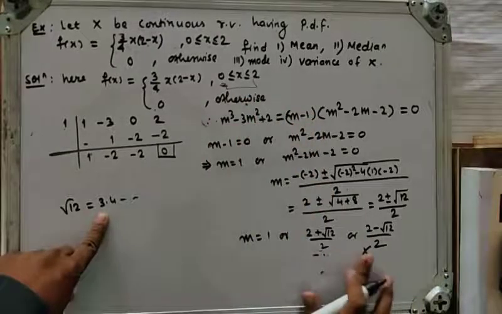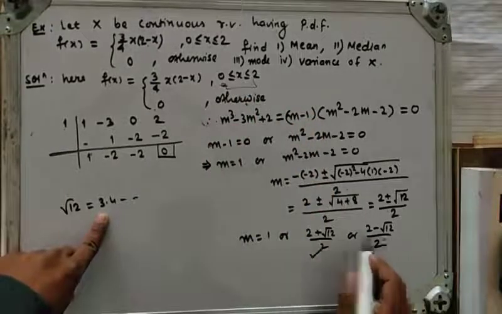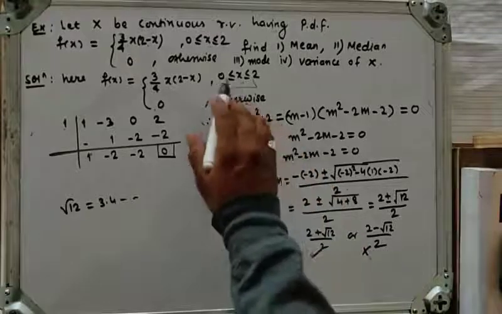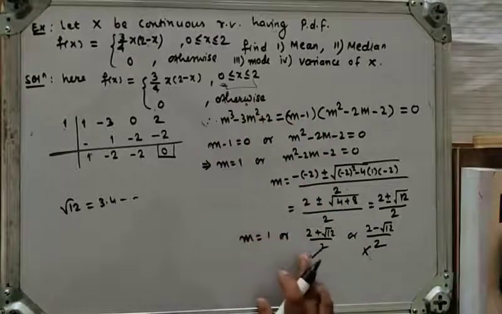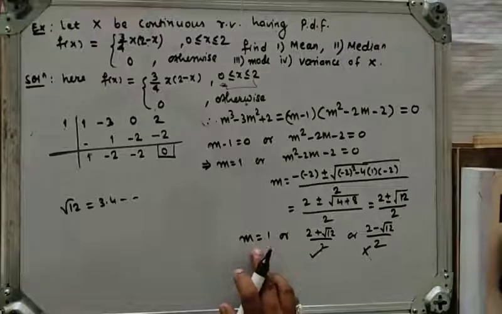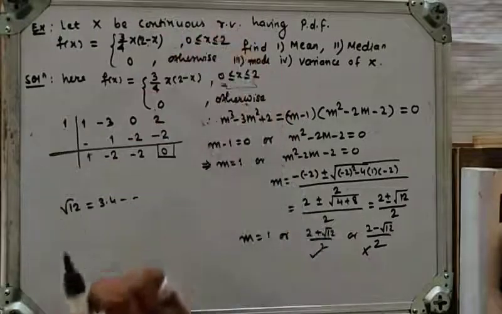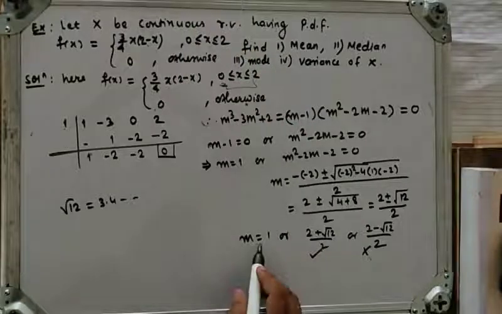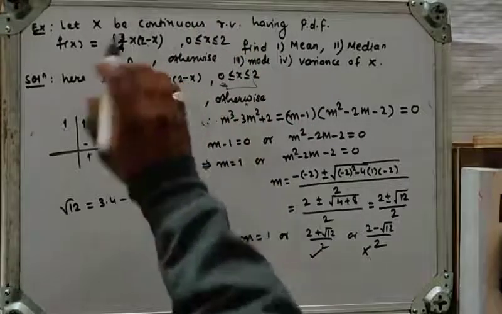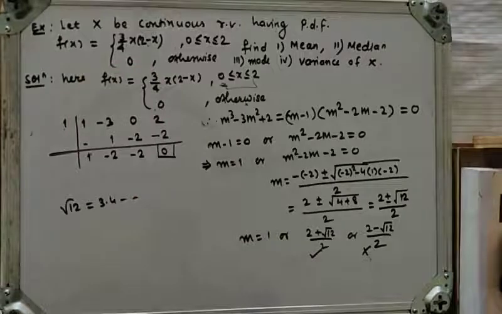So the remaining two roots do not lie in the given interval. This means m is equal to 1 is the only value which lies between 0 to 2, so m is equal to 1 is the median of that given interval.